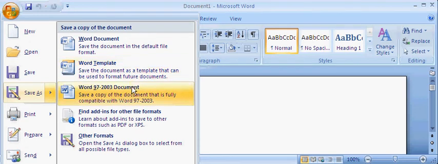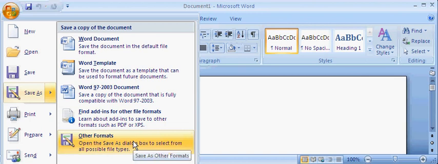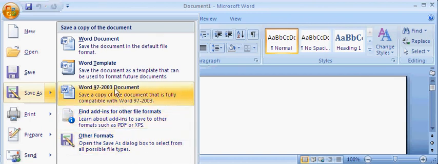This one will commonly be used to open up different files from older versions of Microsoft Office. So when you save it in a 97 or 2000 format, and you use 2007 here, and you use 2003 at home, it will convert back and forth. Add in other file formats or different areas, say web pages. In other formats, we can get into other possible file types. The most common one that you guys will use would be 97-2003 and Word document.